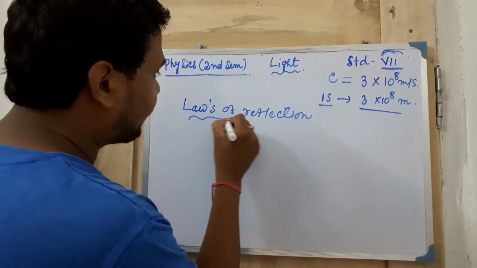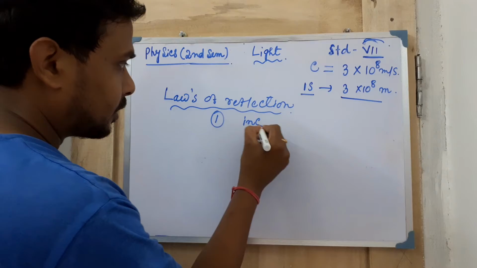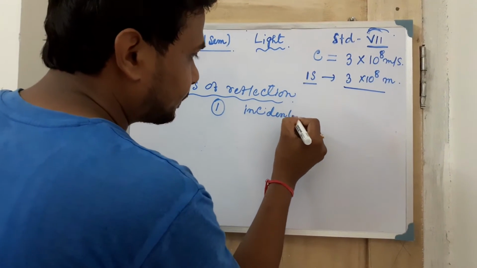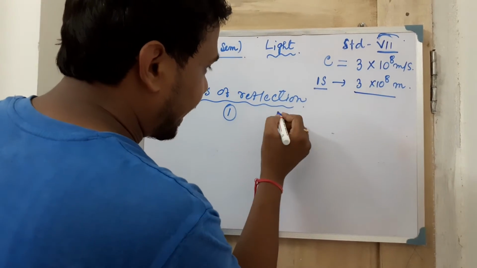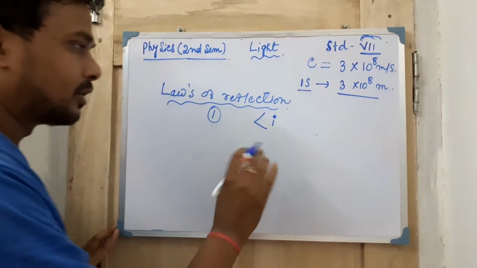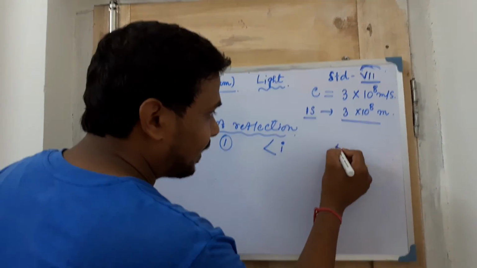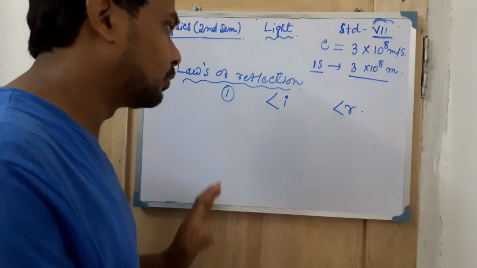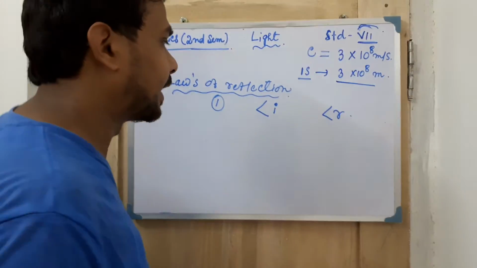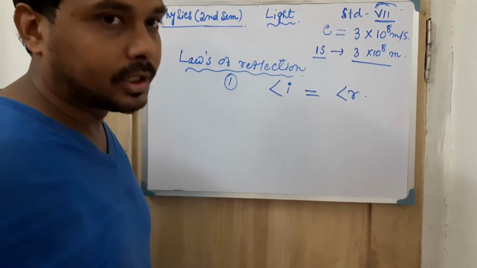Laws of reflection: first of all, the incident angle and the reflected angle, which I have already told in the first video, will always be equal to each other.